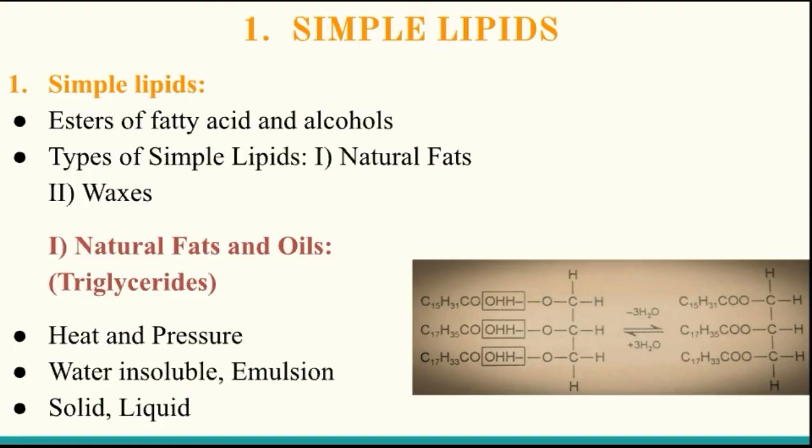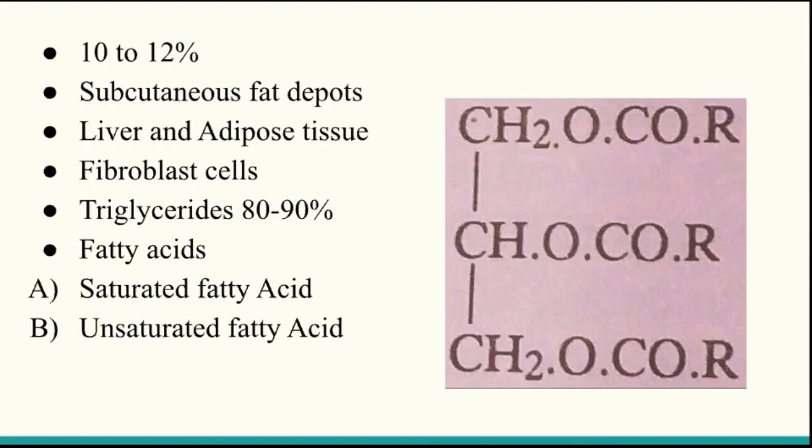We also saw the structure of fatty acids, a straight carbon chain with the carboxylic group found at the end of the structure. That is the esters of fatty acids. And in the natural fats we have seen two types, the saturated fatty acids and unsaturated fatty acids.